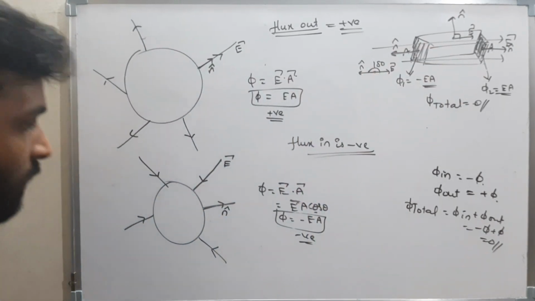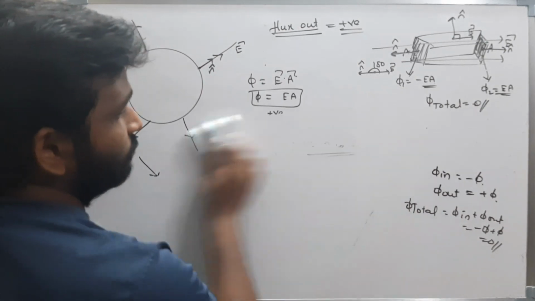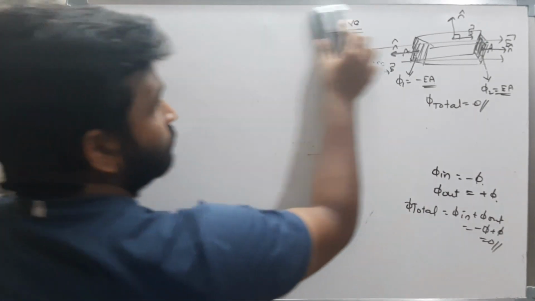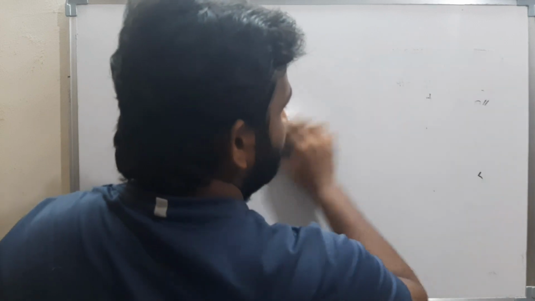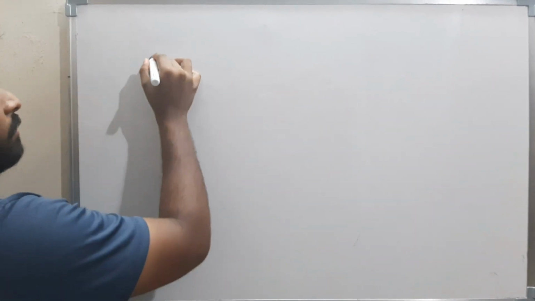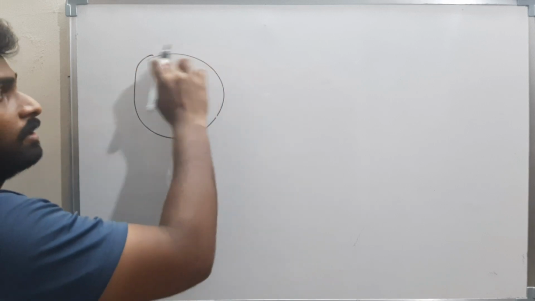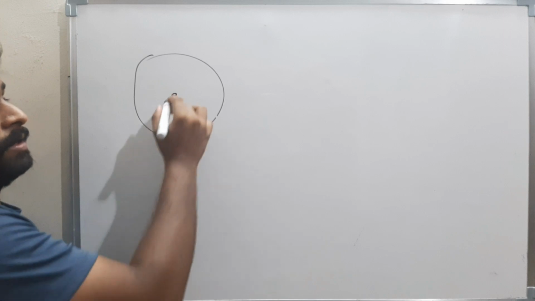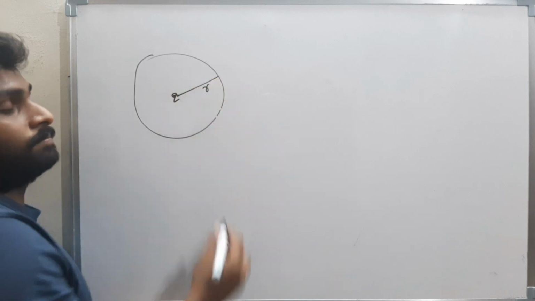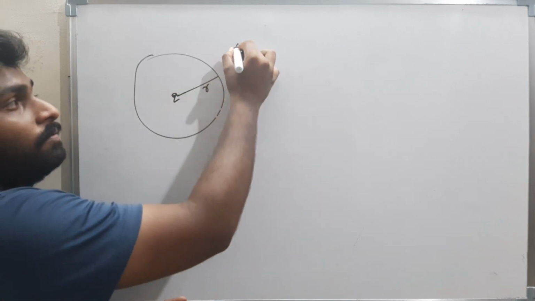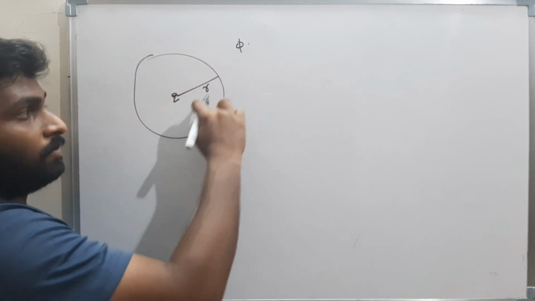Okay. Now see here. Whenever a charge q is inside the closed surface, at a distance r, we are asked to find the flux through this closed surface.